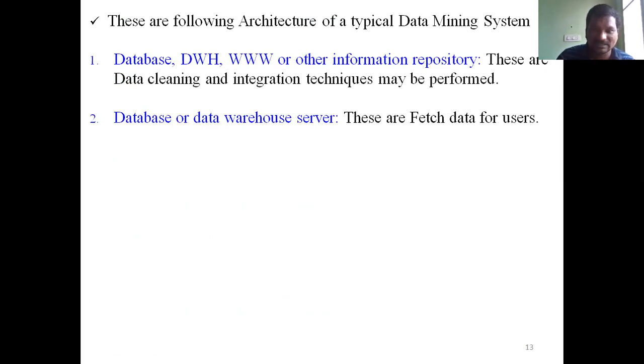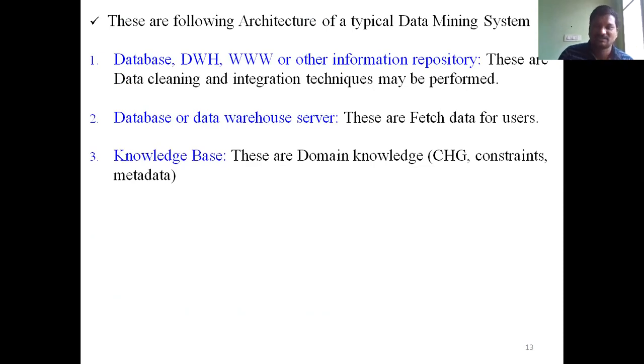The other important one is the knowledge base. These are all domain knowledge, constraints, and metadata. That is called the knowledge base. The third component in the data mining system architecture is the knowledge base, which holds domain knowledge, constraints, or metadata.